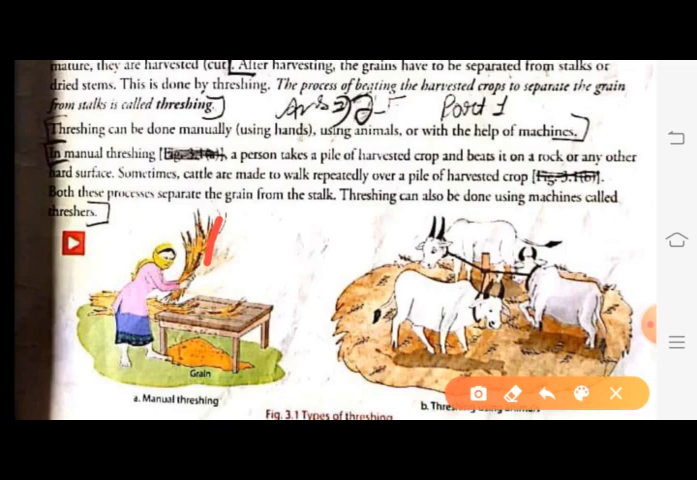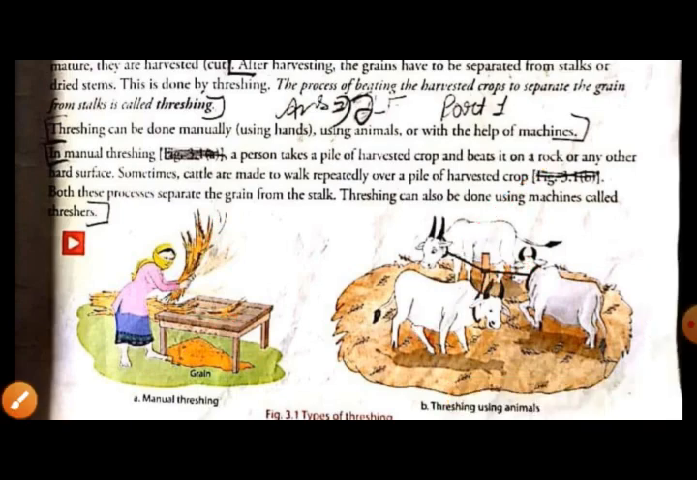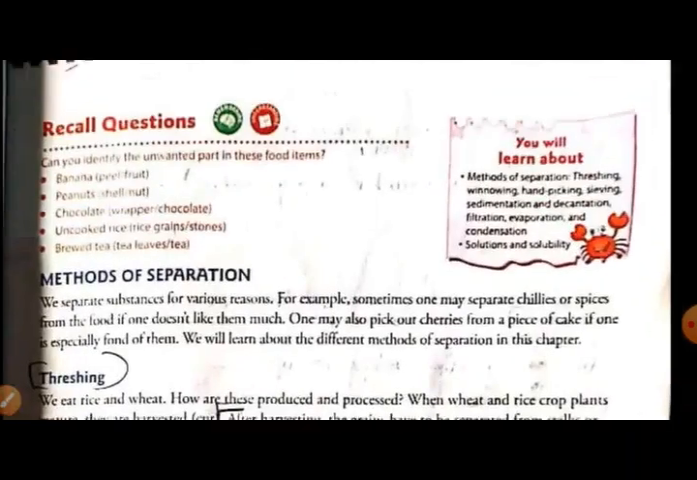Later on, the grains were removed from the stalks with the help of animals, and now with the change of time and with the evolution of machines, the threshing process is done in the farms with the help of threshers. In the villages, now threshers are used for removing grains from their stalks. You can see this is called manual threshing, this is threshing by animals, and nowadays machines are used to remove the grains from the stalk. These machines are called threshers.